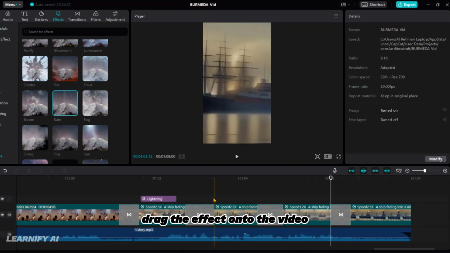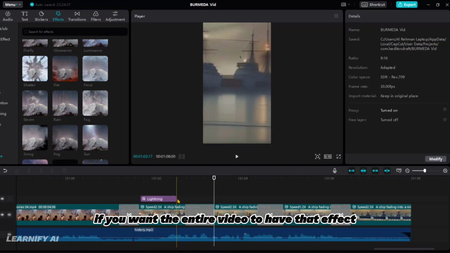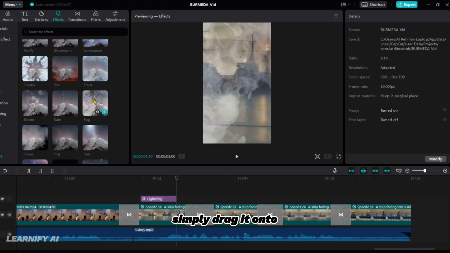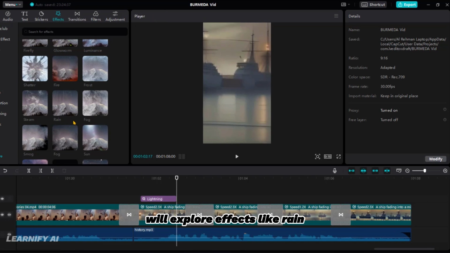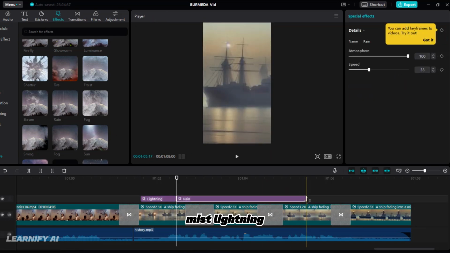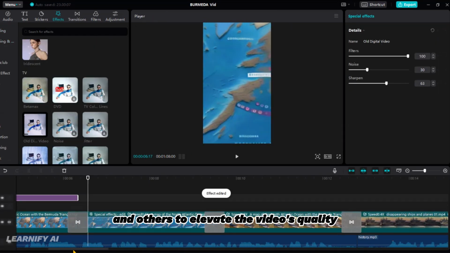Drag the effect onto the video. If you want the entire video to have that effect, simply drag it onto the video itself. We'll explore effects like rain, mist, lightning, and others to elevate the video's quality.